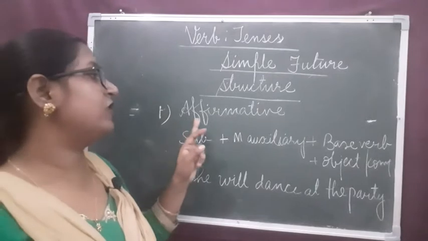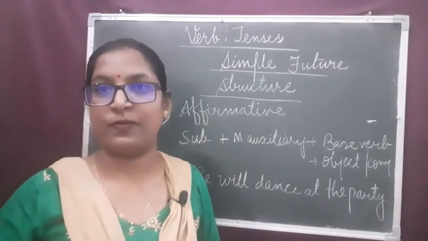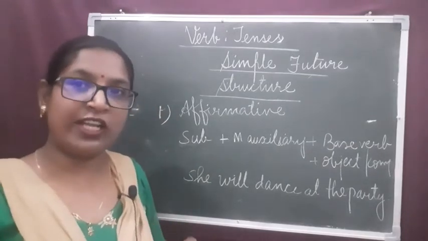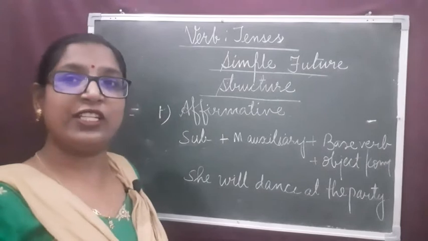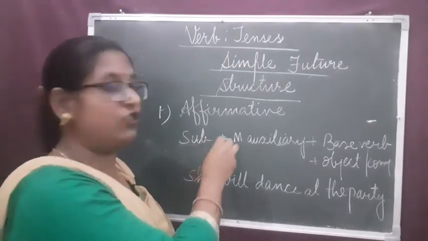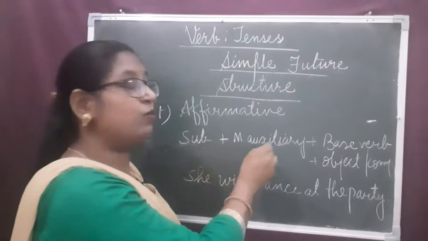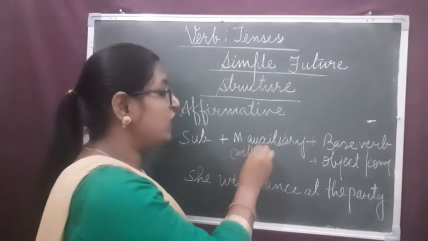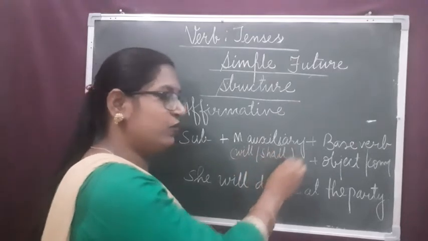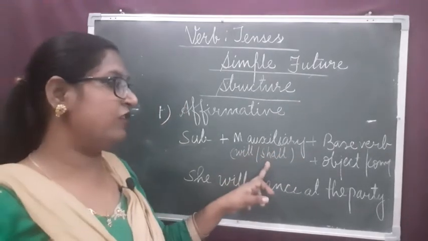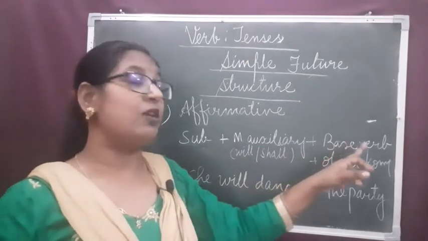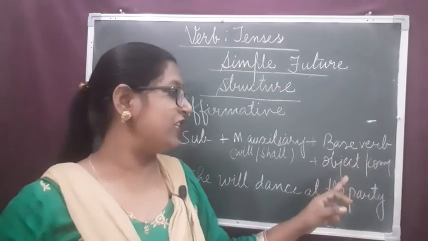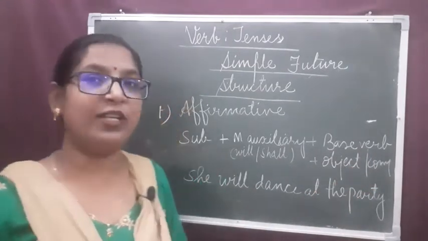First of all, let us focus on affirmative sentences. What kind of sentences? Affirmative sentences, which are also known as positive sentences. Affirmative sentences we frame in this way. The structure is subject plus modal auxiliary, will or shall, plus the main verb in its base form, plus object or the complement.